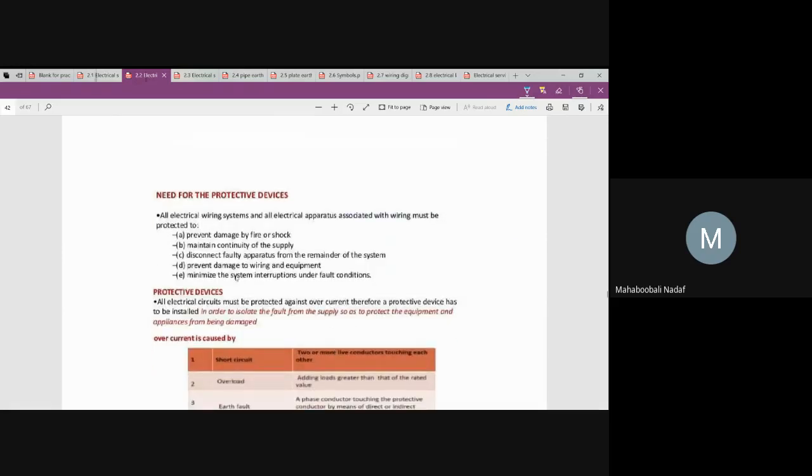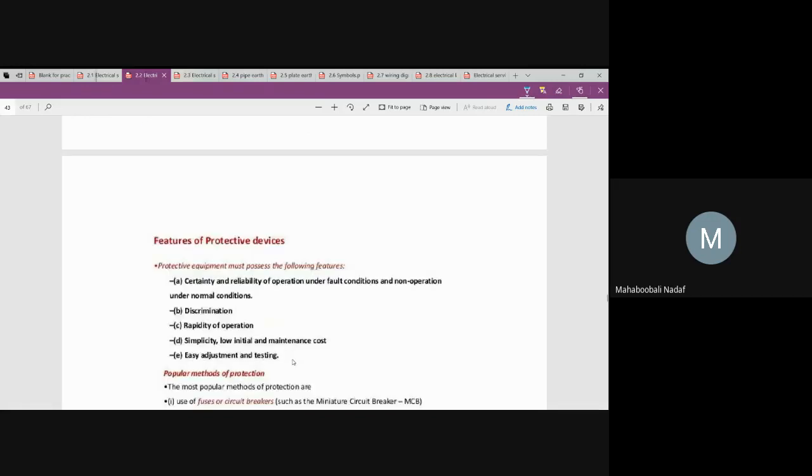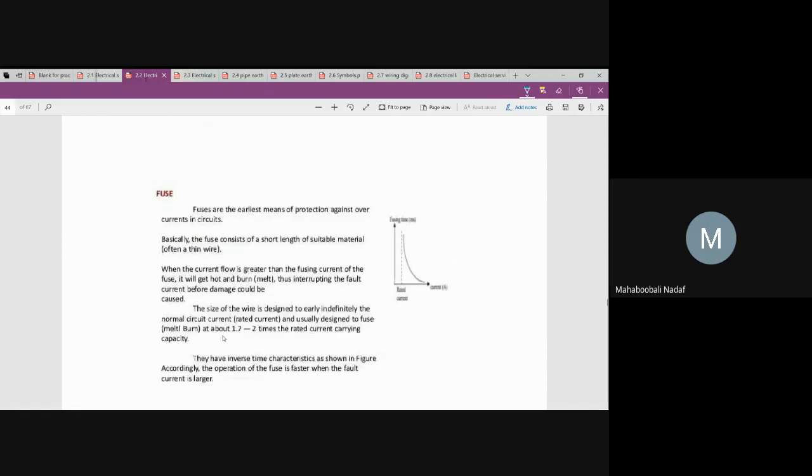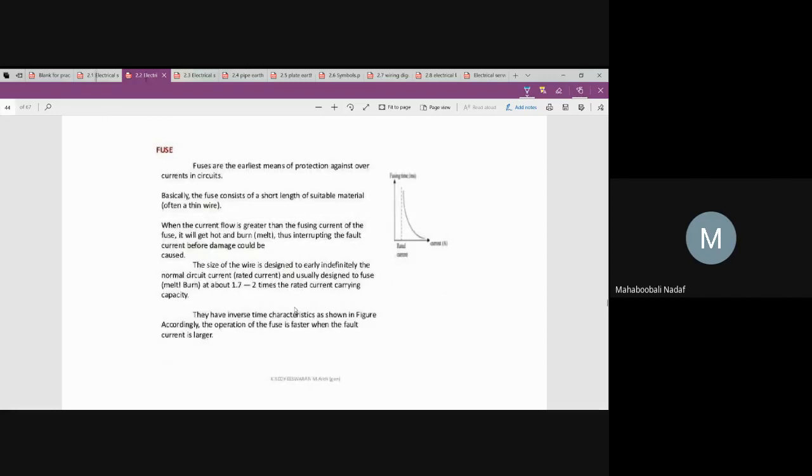What is the use of a protective device? It prevents damage, maintains continuity in supply, disconnects the faulty apparatus from the existing apparatus, and prevents damage to the wiring. These are some of the uses of a protective device. Is that okay? Yes, sir. The common protective device is a fuse.